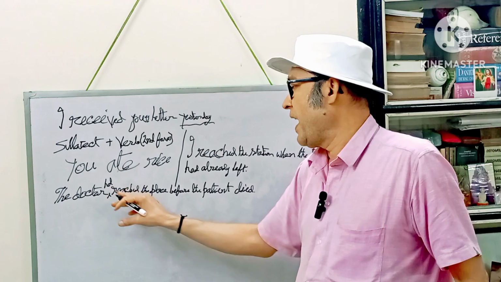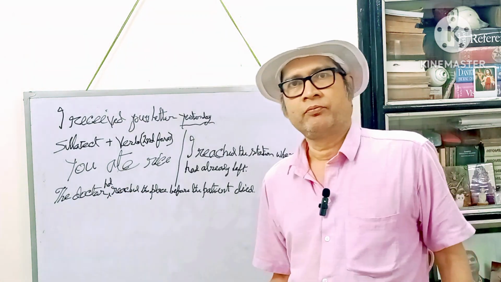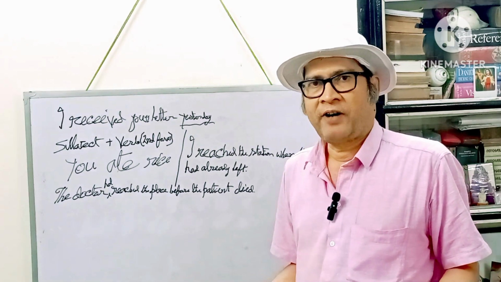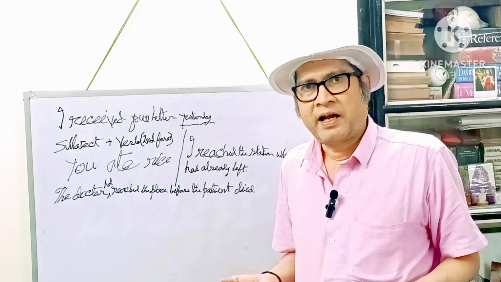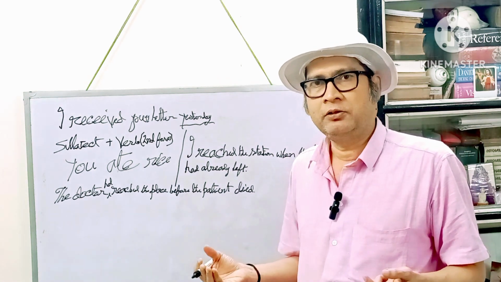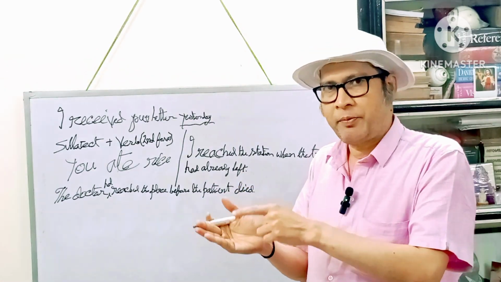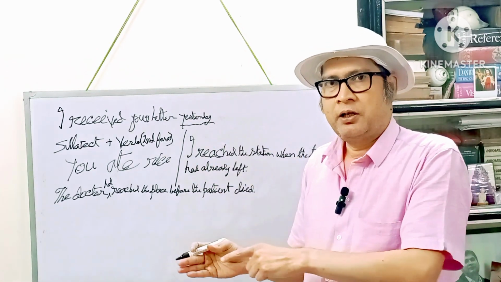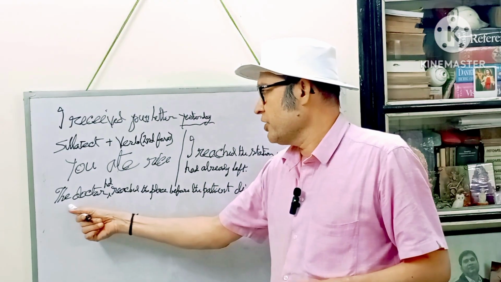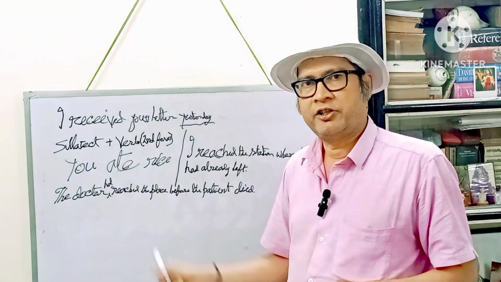The doctor had reached the place before the patient died. The patient died, say, at 5:05, and the doctor reached the place or reached the hospital at 5 o'clock. So, before the death of the patient, the doctor reached the hospital. So, in this clause, we have used had.